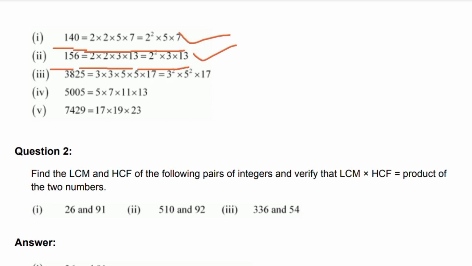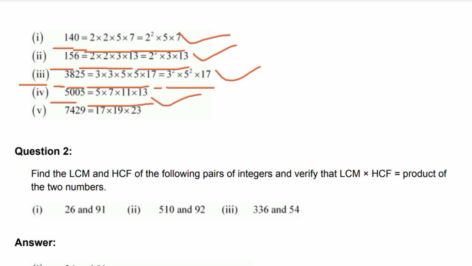That is the 156 factorization. 3825 is equal to 3 into 3 into 5 into 5 into 17, which is 3 power 2 into 5 power 2 into 17. That is the 3825 factorization. 5005 factorization is equal to 5 into 7 into 11 into 13.